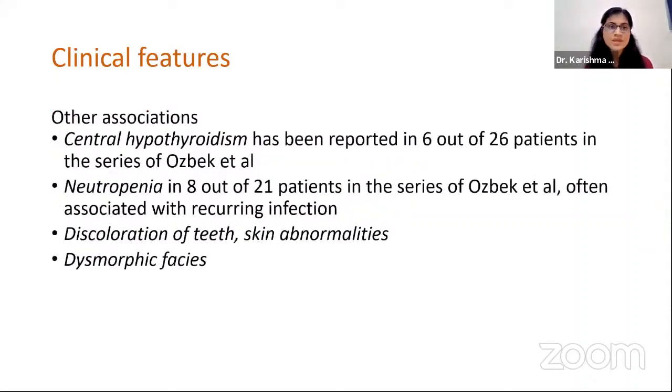Some other rare associations with this condition are central hypothyroidism, which was reported in about 6 out of 26 patients in the series of Osbeck et al. Neutropenia was found in 8 out of 21 patients in the series of Osbeck et al, and often it is associated with recurring infections. Discoloration of teeth, skin abnormalities, and dysmorphic features. These are some rare possibilities associated with this disease.